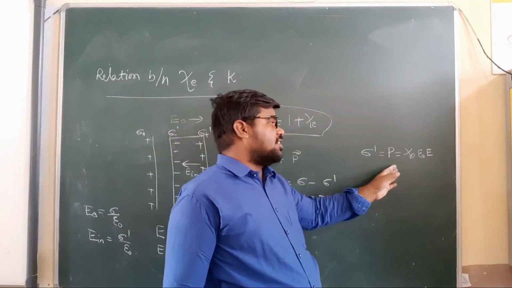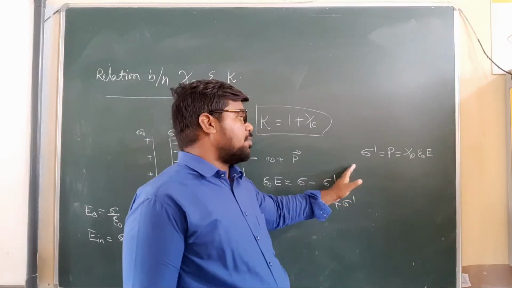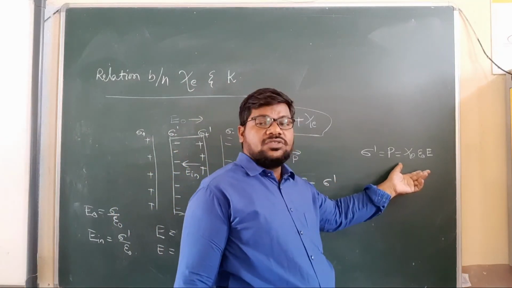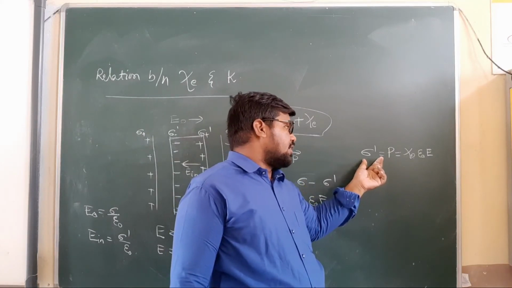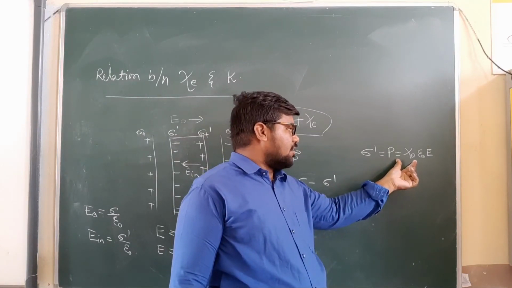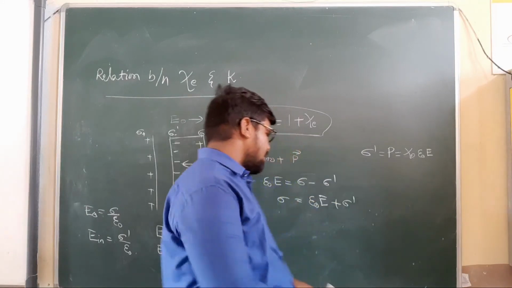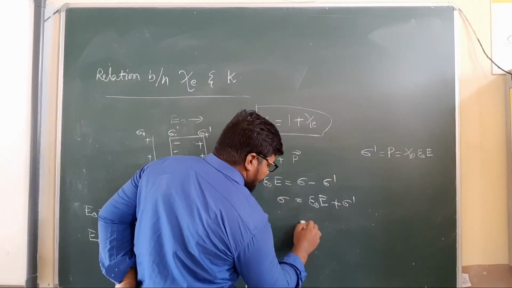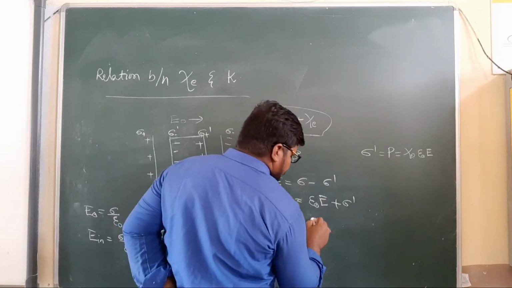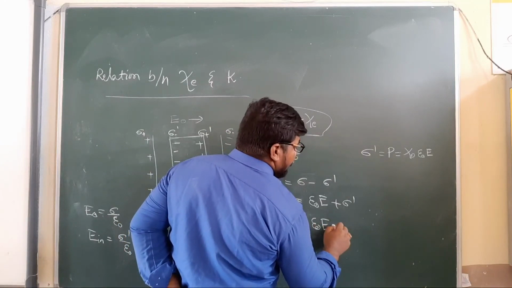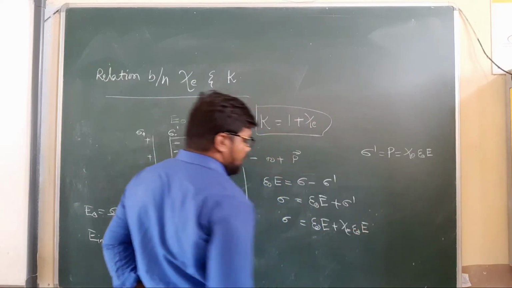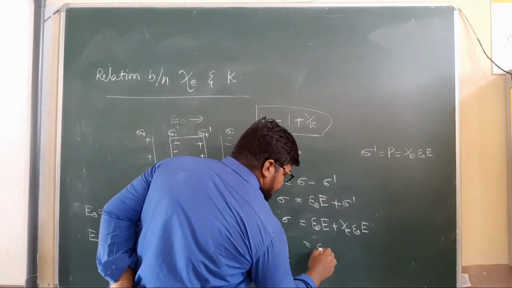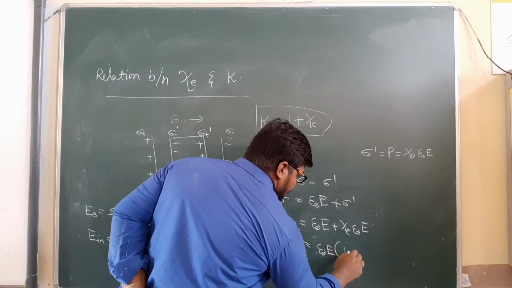So polarization, which is directly proportional to the reduced electric field, we write P is equal to Xi epsilon naught E. Sigma is equal to epsilon naught E plus Xi epsilon naught E. Epsilon naught E is common, so sigma is epsilon naught E into 1 plus Xi.